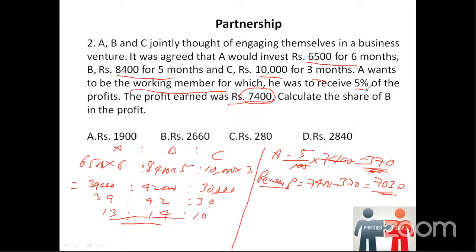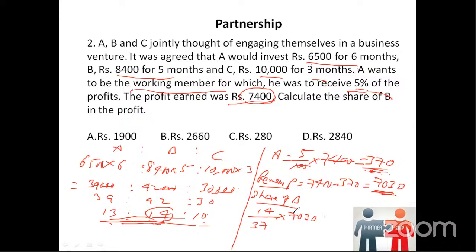Now the question asked is the share of B. B means this one, 14. Share of B means the middle one. We will take the ratio 14 divided by, we'll add all three: 13 plus 14, 27. 27 plus 10, 37. So this will be 14/37 into the remaining profit, that is 7030.